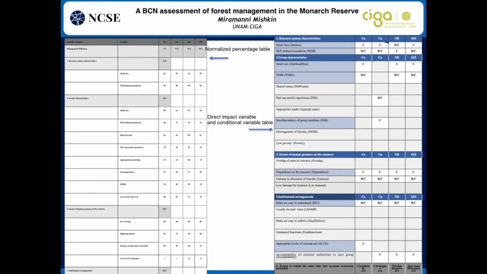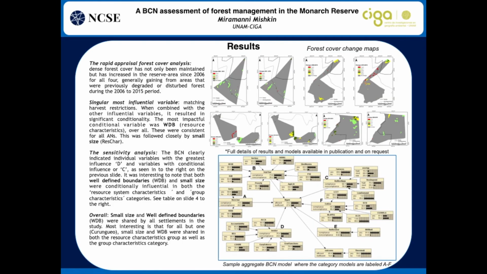The results of the interviews were calculated and normalized percentages were developed in order to place those numbers into the Bayesian causal network. And then the analyses were conducted. The direct impact variable and conditional variable table are shown in this slide, but will be discussed later.